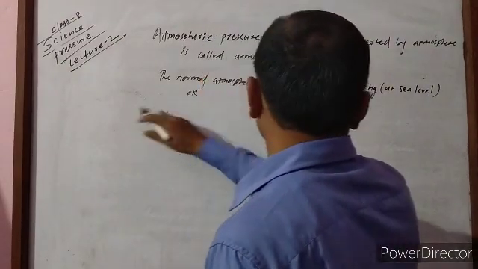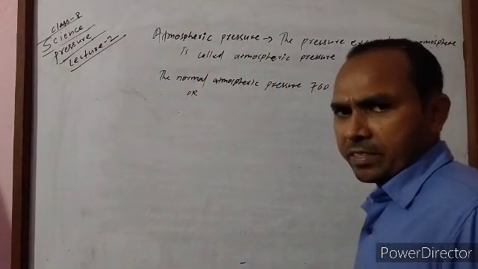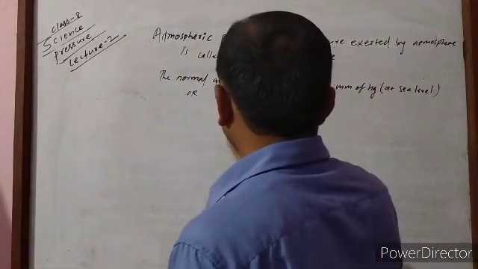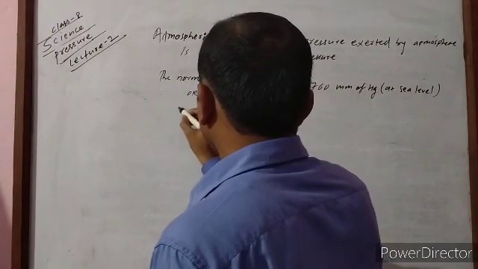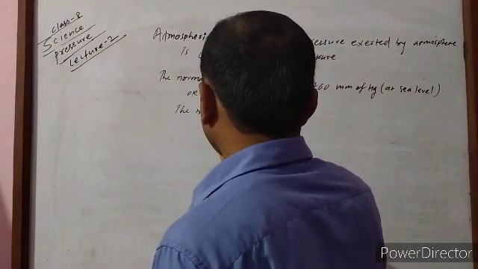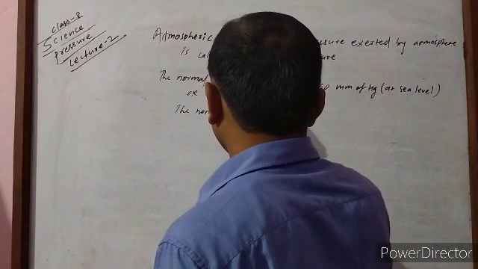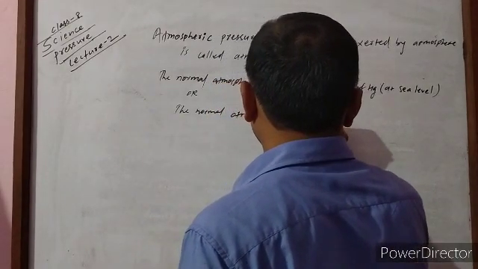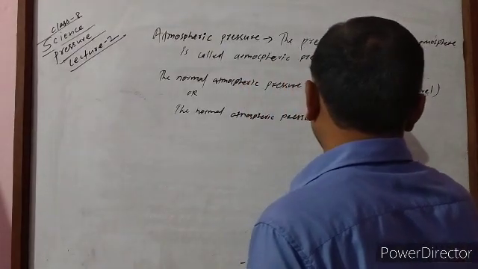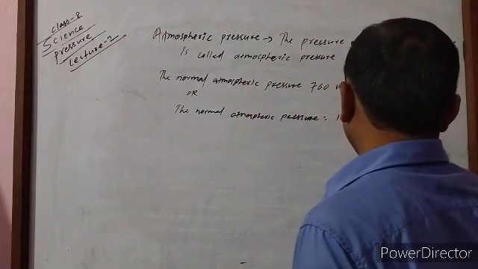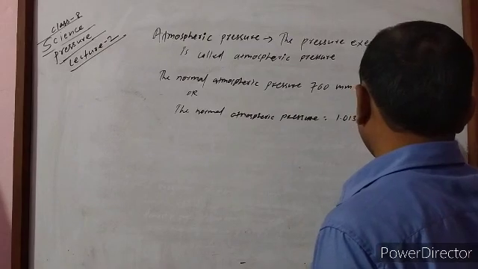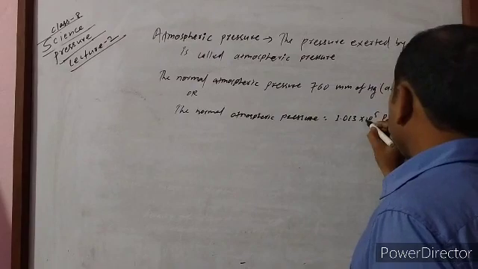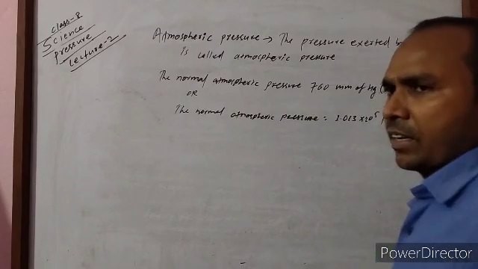When we write in SI unit, mm of Hg is not the SI unit of pressure. And when we express it in SI unit, the normal atmospheric pressure is equal to 1.013 into 10 to the power 5 Pascal. How does this value come? Means how can this value be calculated?